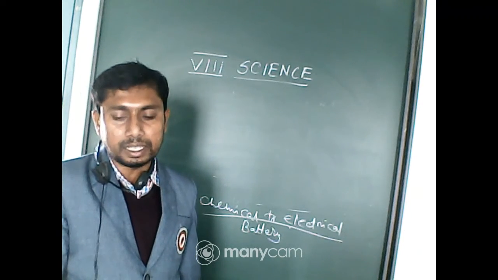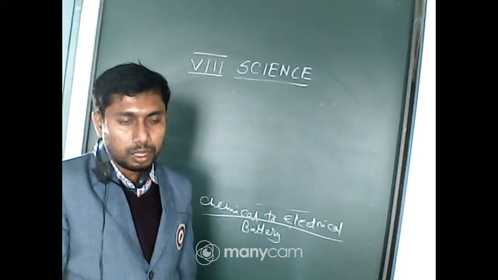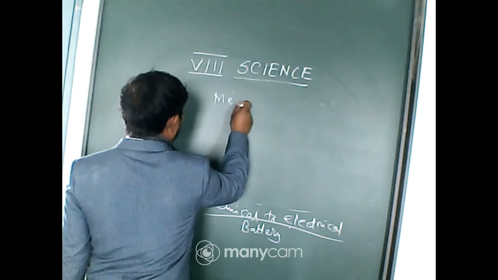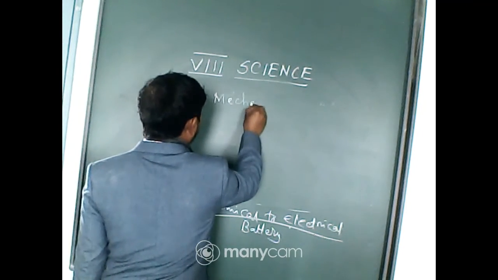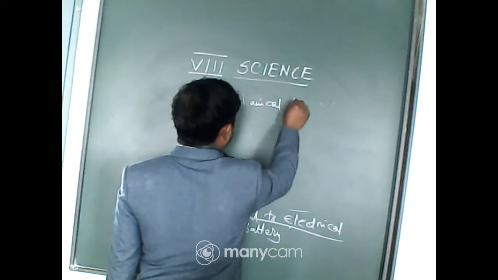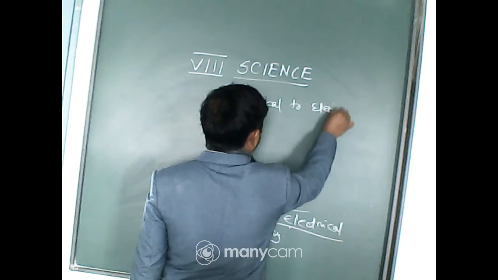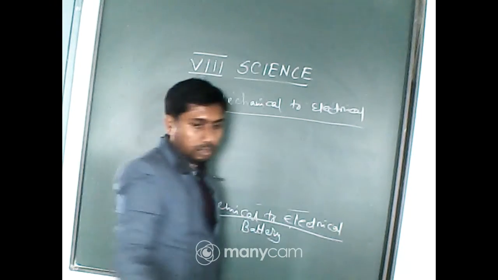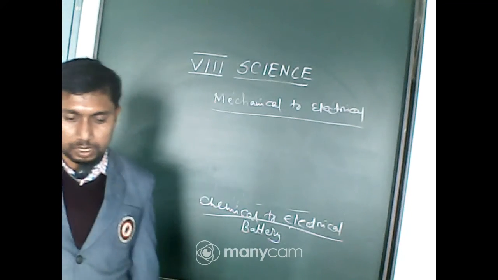From mechanical energy to electrical energy. Can you give any one example? Mechanical to electrical. Dam, yes.